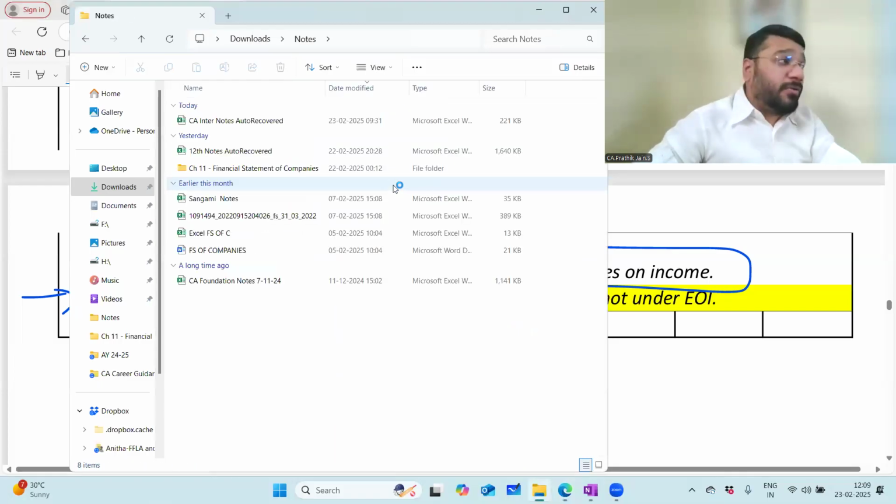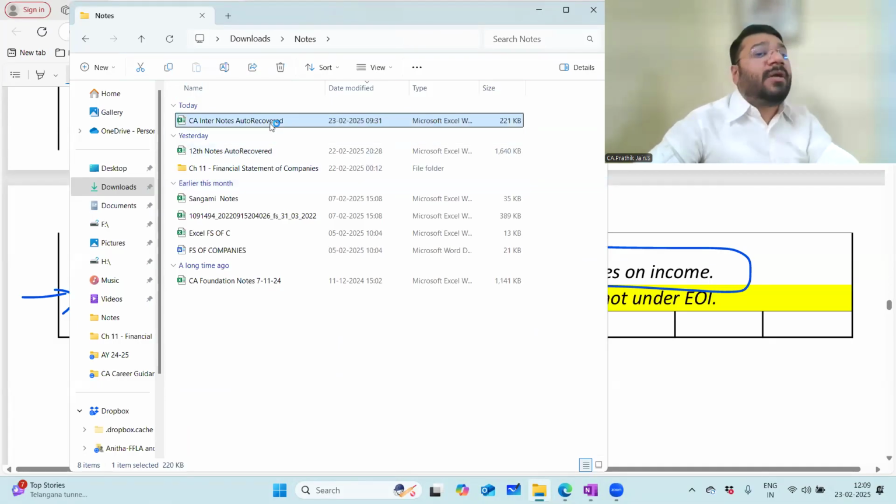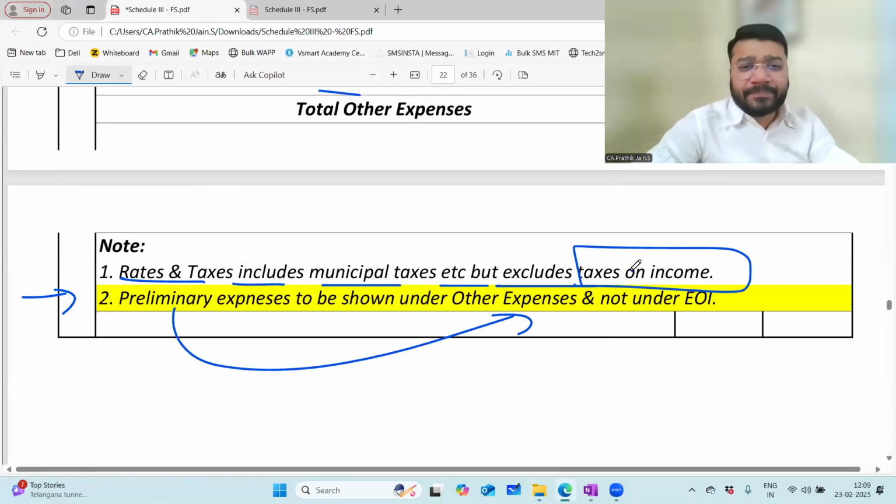Now, how do you write it off, whether in 1 year or multiple years, is something you have to discuss. But I'm telling you, preliminary expenses is no more a part of your extraordinary item. It is a part of your other expenses. Am I loud and clear?